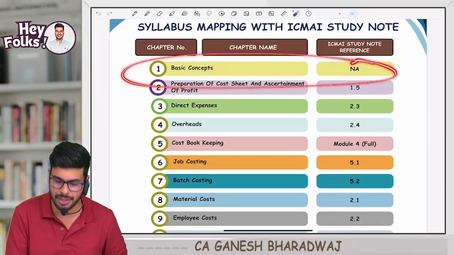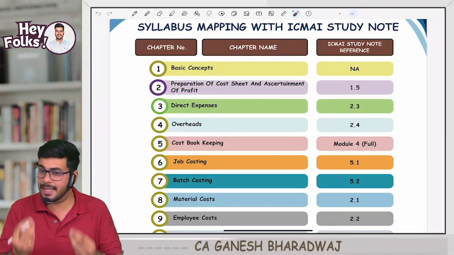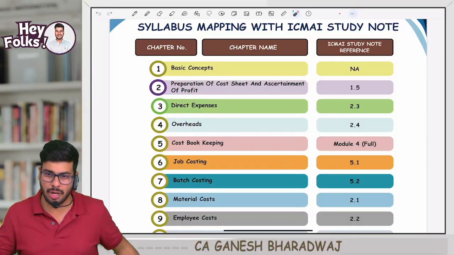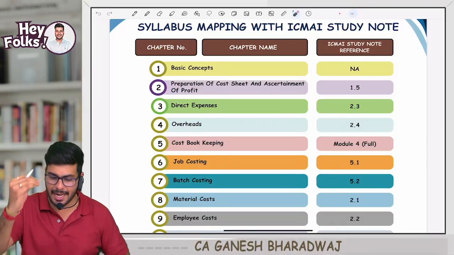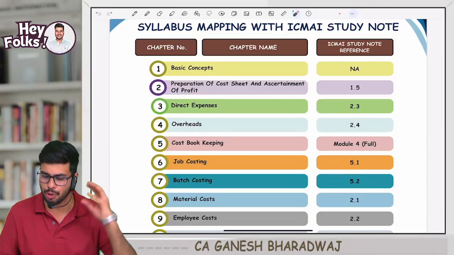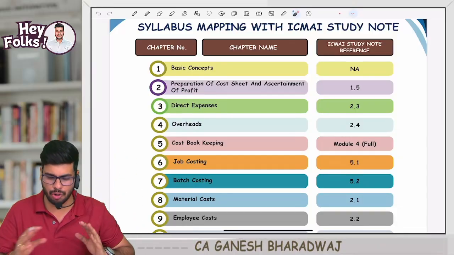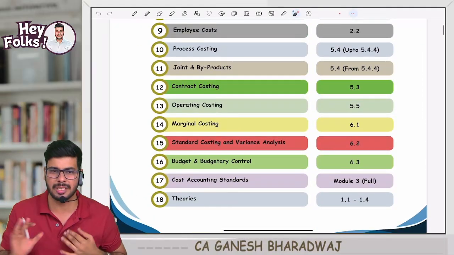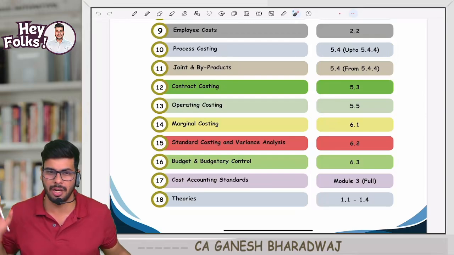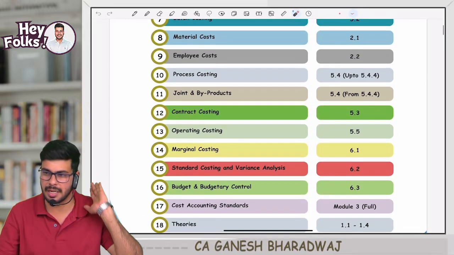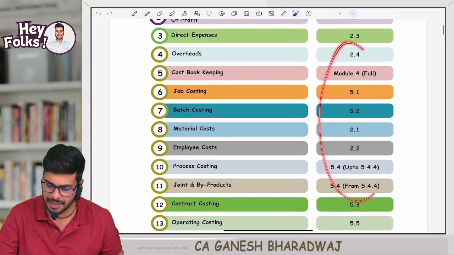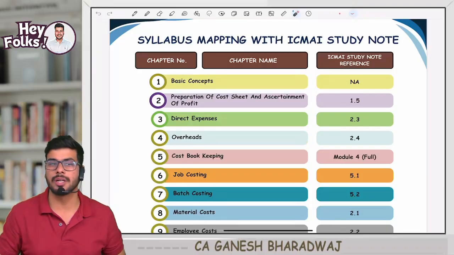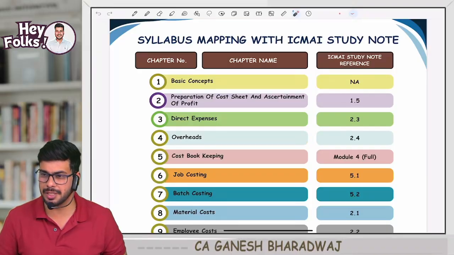Once you finish, this chapter is like oxygen. It cannot be seen, but its presence is felt throughout the subject. Clear with this, guys? Right? So now, on that note, shall we get started? Yes, and I have also told you how to navigate. Use these 2 books which I have given you, Concept Decoder and Solved Question Bank. Chapter wise, for me, it is only a total of 18 chapters. I don't use the concept of module, submodule and all. But if at all you want to go to the study material and see, I have also given you the references here. You can use that and refer to the study material in case you want. Clear with this, guys? So now shall we get started with this chapter?